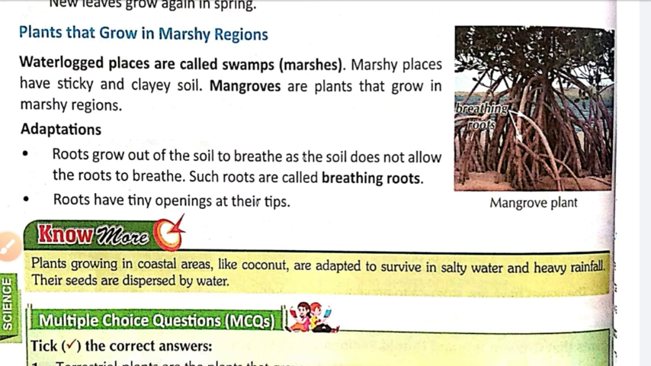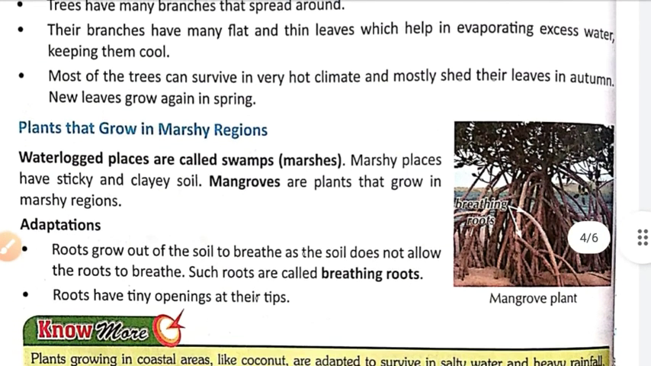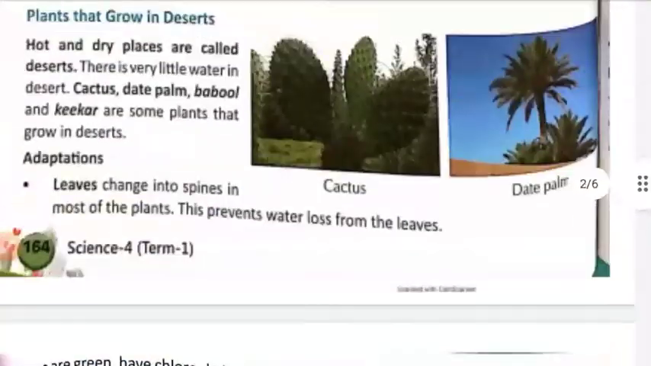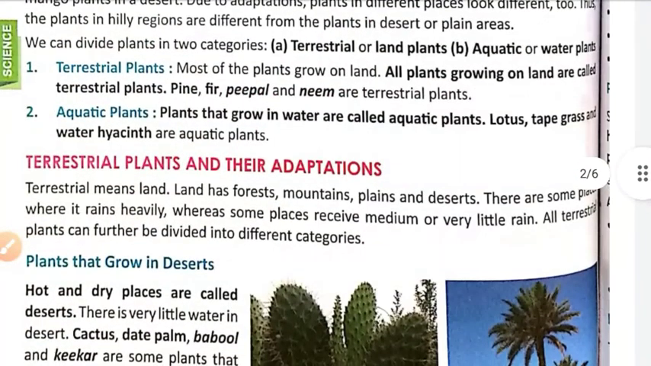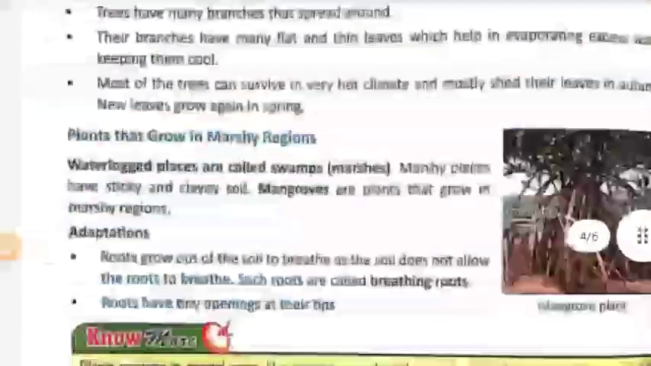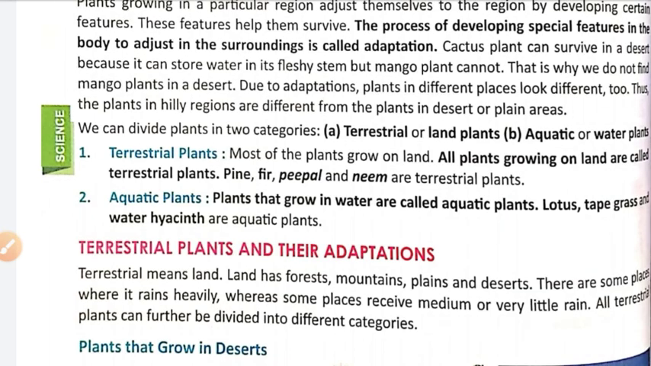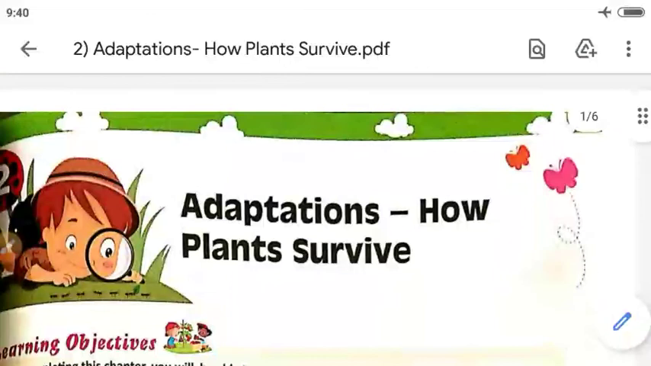We have seen up to this point terrestrial plants and their adaptations. Now in the next video we'll see aquatic plants and their adaptations, and some other plants. So we'll stop here now.